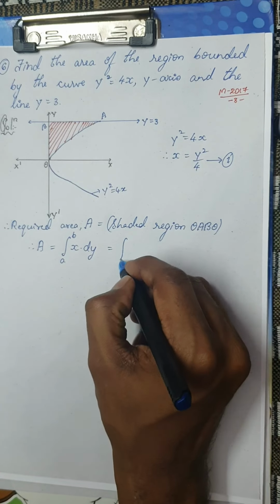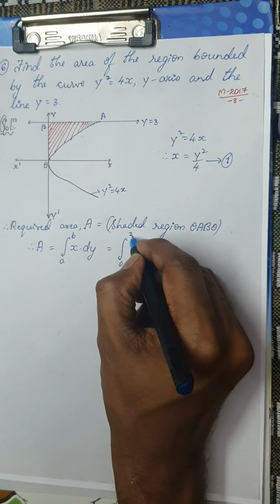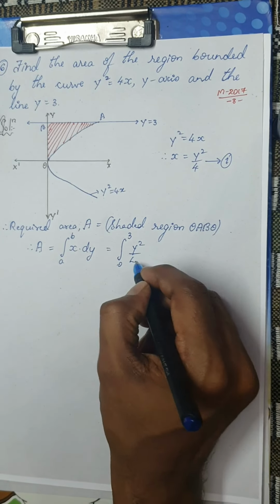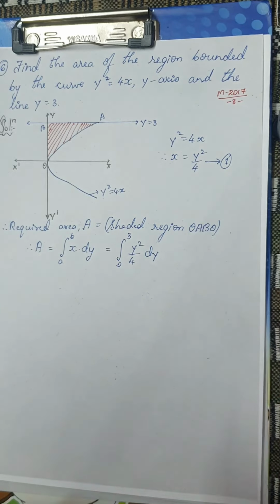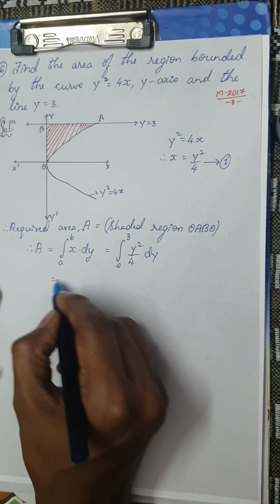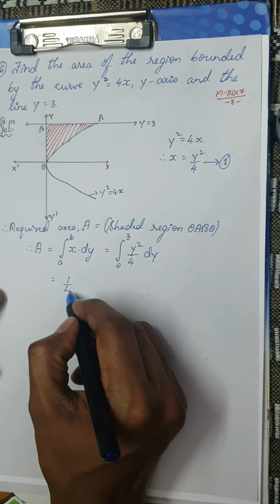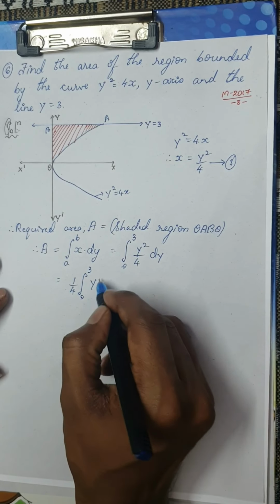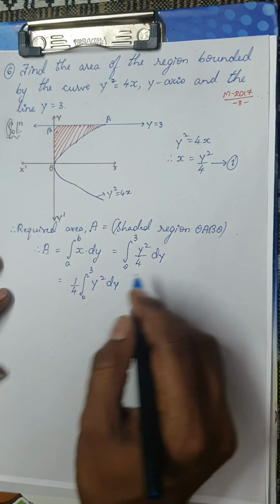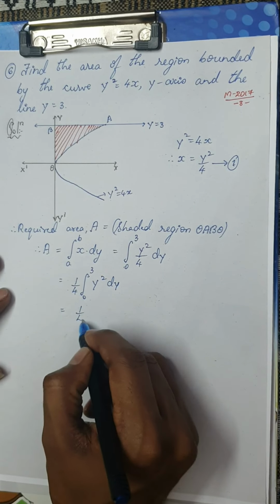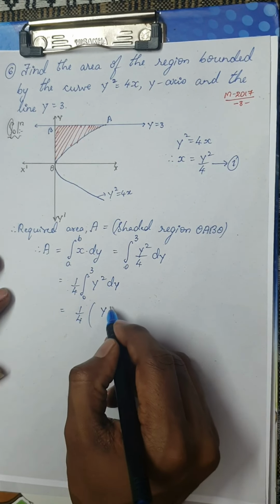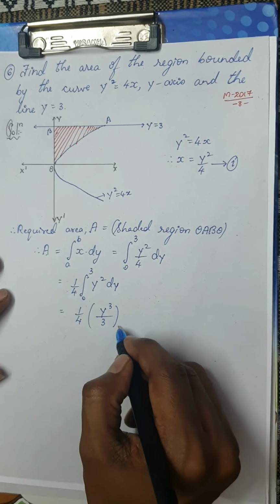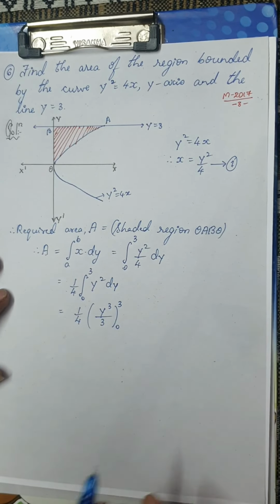So this is the integral from 0 to 3 of x dy, where x is y square by 4, dy. 1 by 4 is a constant, so I can take it outside: 1 by 4 into the integral from 0 to 3 of y square dy. The integral of y square is y power 3 divided by 3, within the limits 0 to 3.